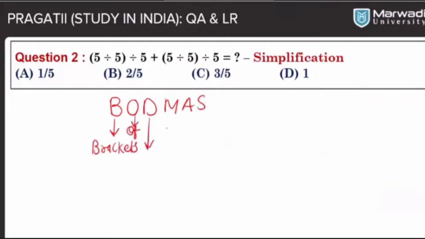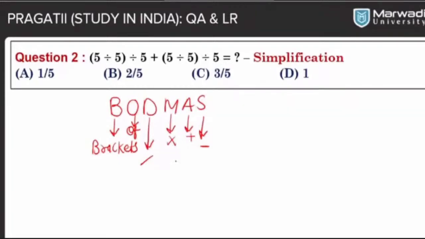Then O stands for of, D stands for division, M stands for multiplication, A stands for addition, and S stands for subtraction. Whenever there are several signs together in simplification, you have to solve priority-wise: first brackets, then of, division, multiplication, addition, and subtraction, step by step.